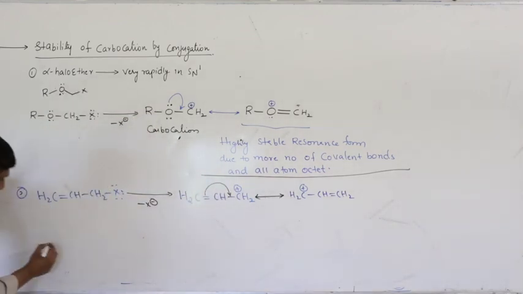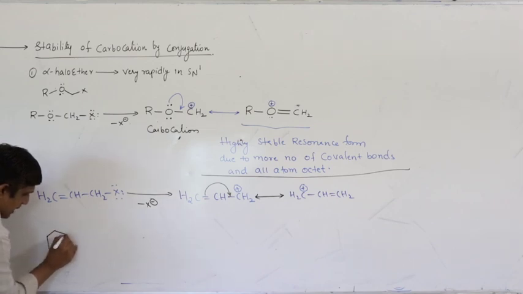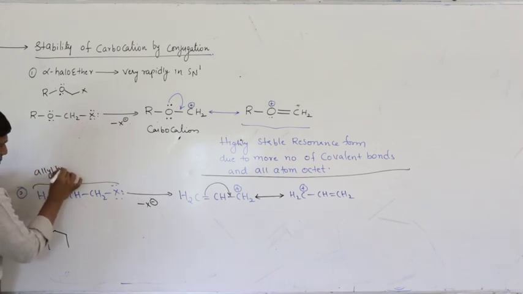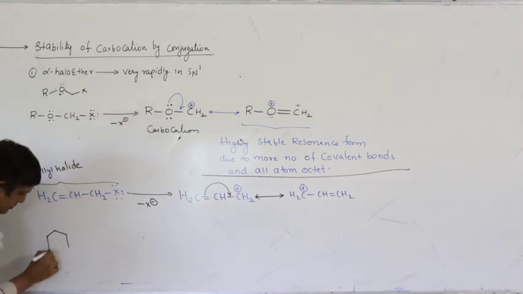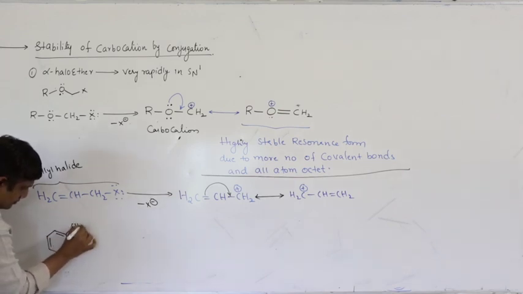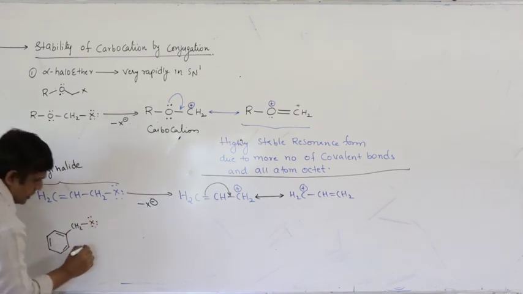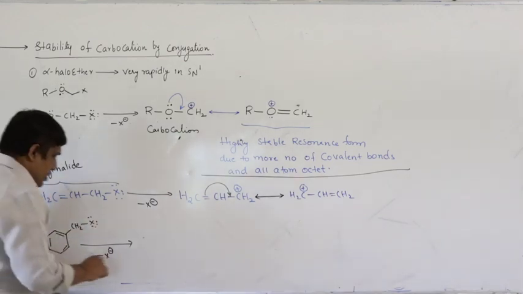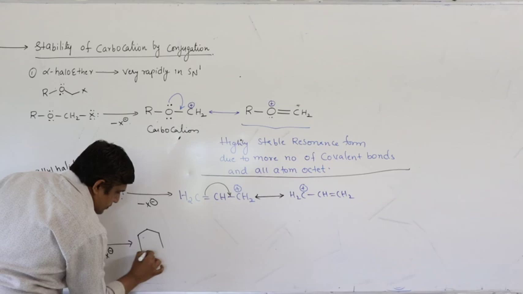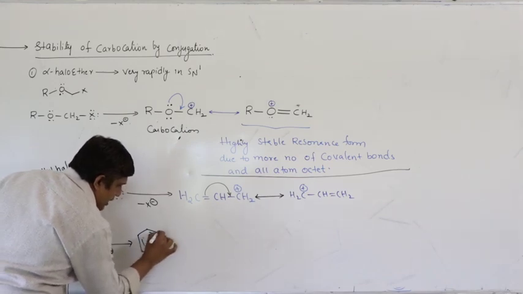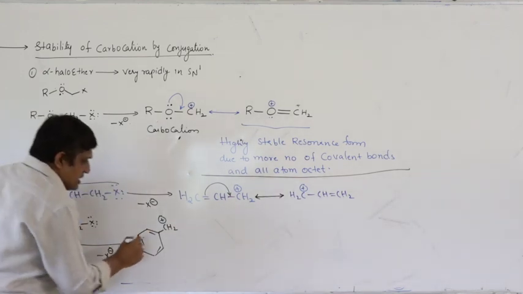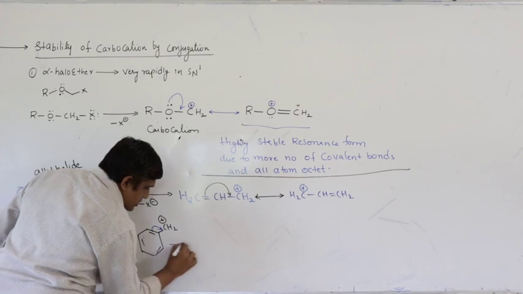Similarly, I can write for benzyl halide. If I remove the halogen, the first step, what I will get here is a benzyl carbocation, which is stabilized by resonance.